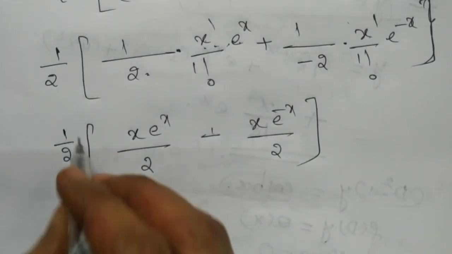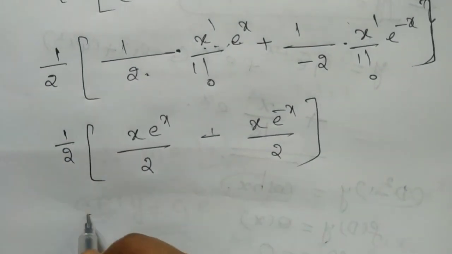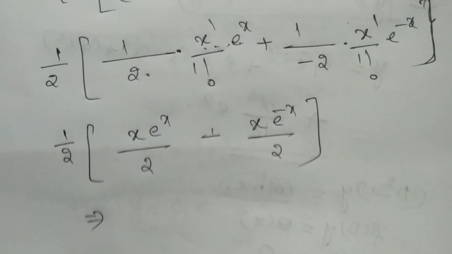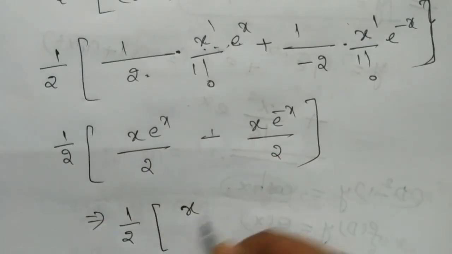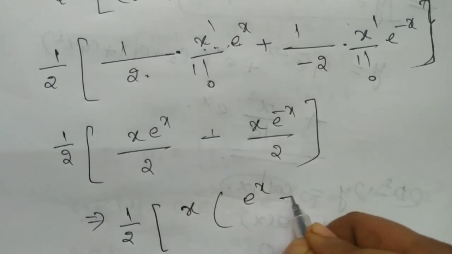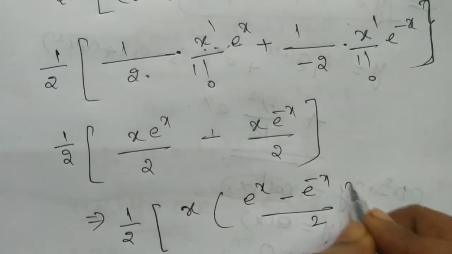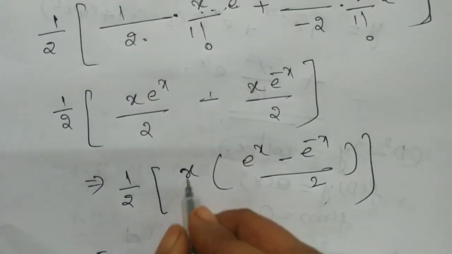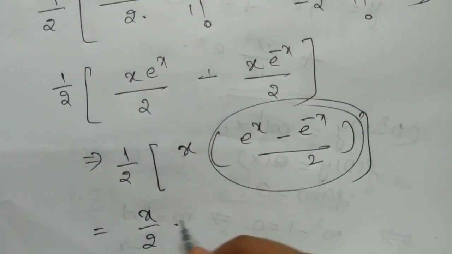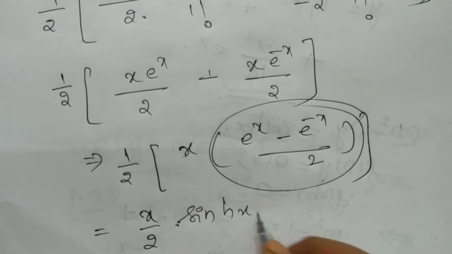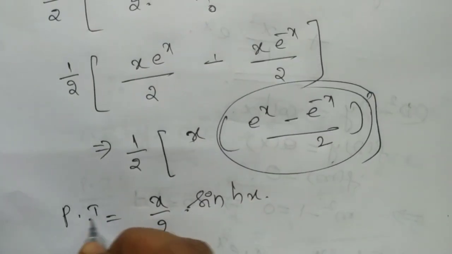So therefore, 1 by 2 into x, which is common, then (e power x minus e power minus x) by 2. So x by 2 of, this is the formula for sinh x, sinh x. So this is our required particular integral.